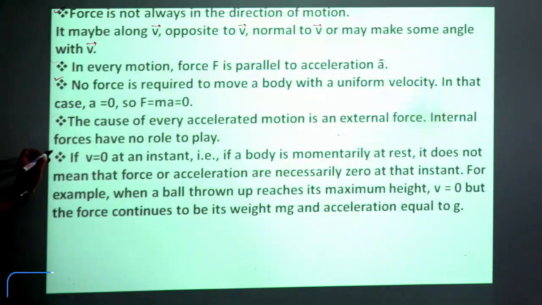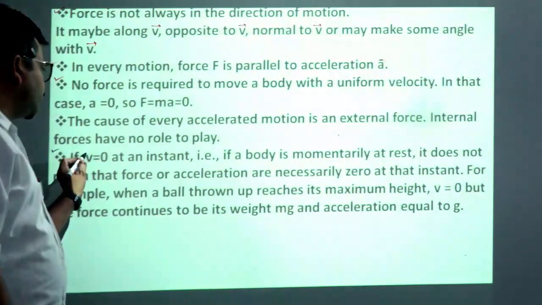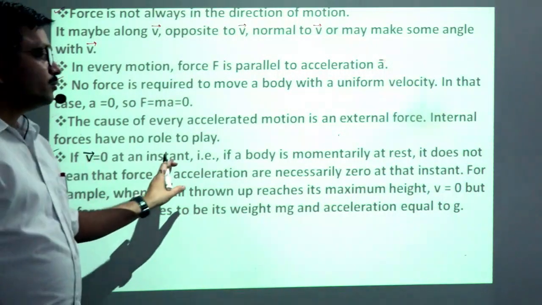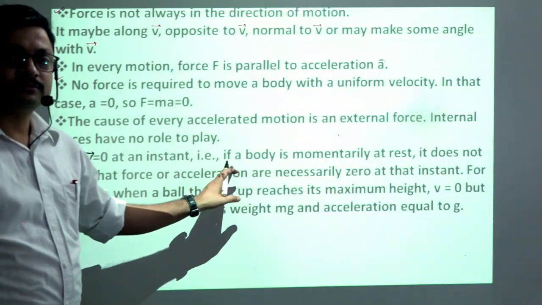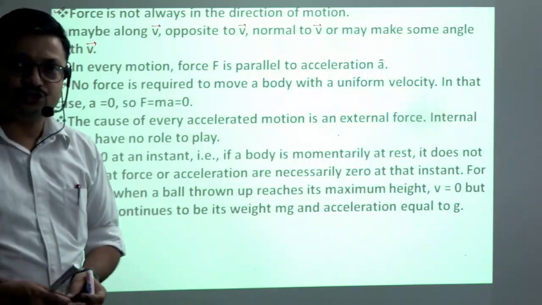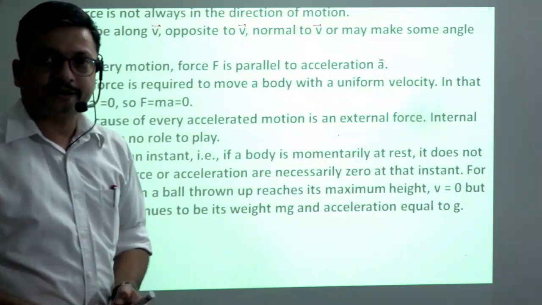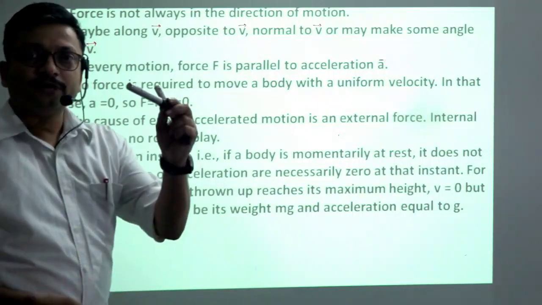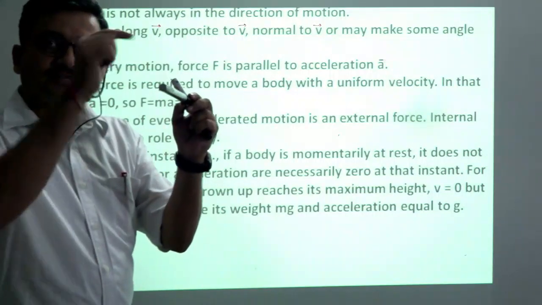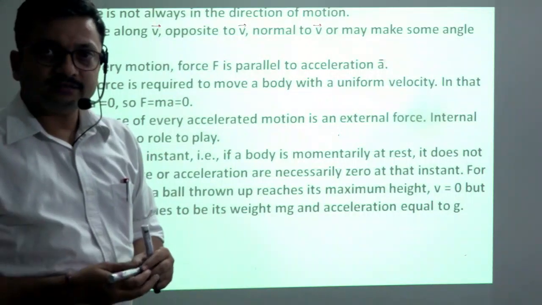And the next important point is if v is equal to 0 at any instant, that is, velocity of the object अगर मान लो वहां पे at any instant के ऊपर 0 हो जाती है, then it doesn't mean, इसका ये मतलब नहीं है कि force और acceleration are necessarily 0. Because suppose we throw a body upward, then when the body reaches the highest point, its velocity will be 0, but it still has acceleration, that is, it is under the influence of gravity.